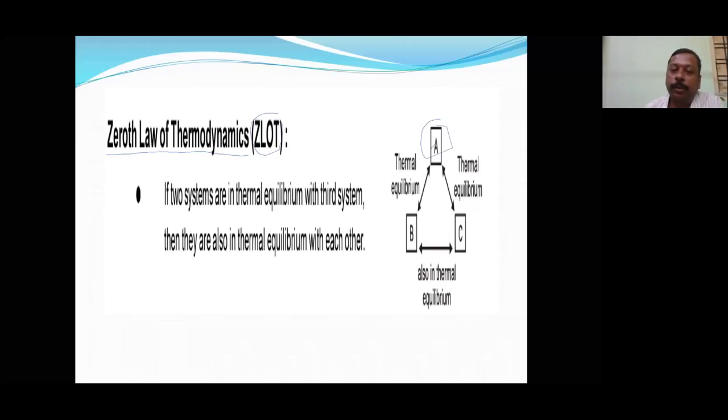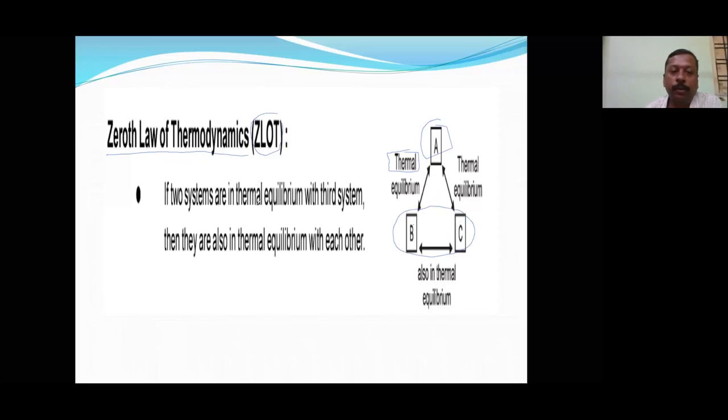System A is in thermal equilibrium with B, and system A is in thermal equilibrium with C, separately. Then B and C themselves will also be in thermal equilibrium. Thermal equilibrium means the temperature will be the same. If these two temperatures are the same, automatically these two temperatures will also be the same.